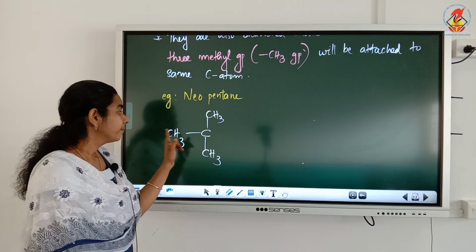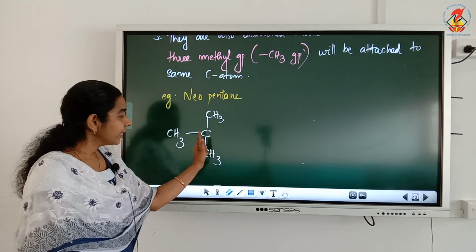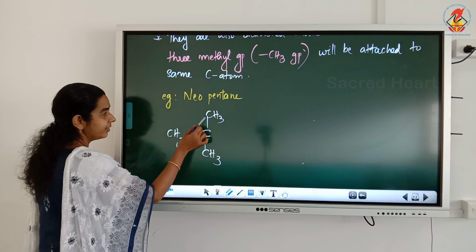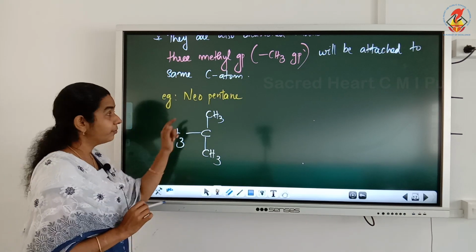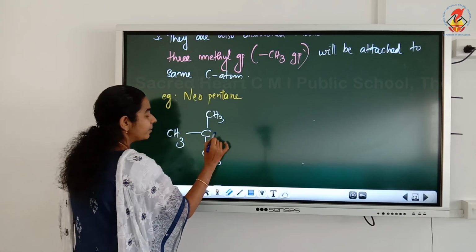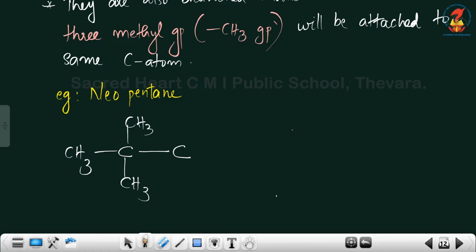Okay. Now when we attach 3 methyl groups to one carbon, see what is the total number of carbon atoms here? 1, 2, 3, 4. But what is the compound name? Neopentane. So one more carbon is required that we can attach only here. There is no other possibility. Here we cannot give, here we cannot give, here we cannot give.